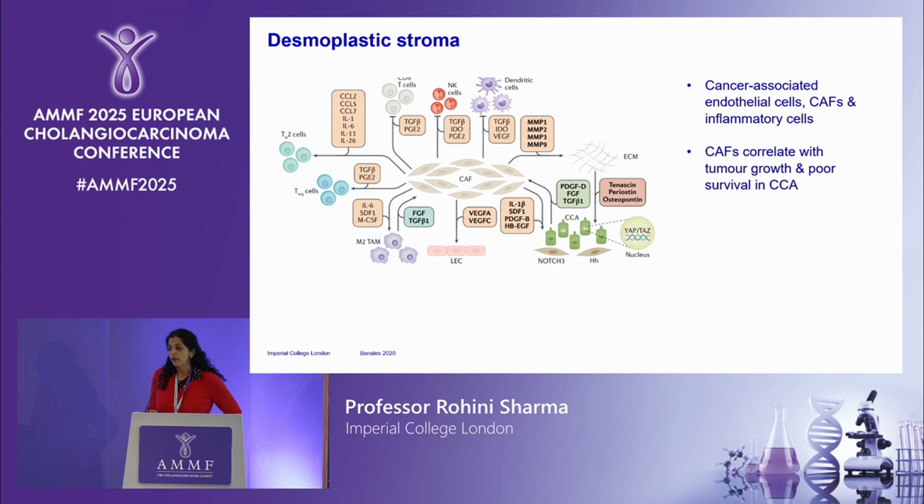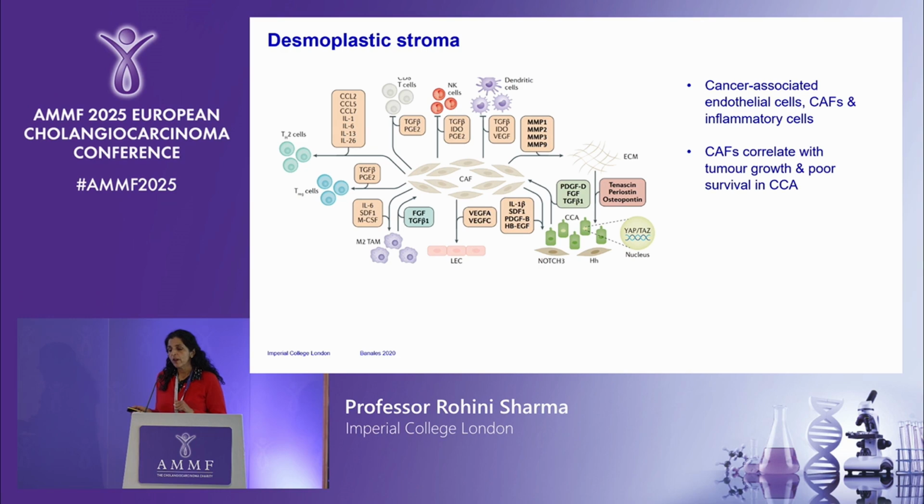What hasn't been really discussed, and I think is also really important, is the tumour microenvironment. So we do know that cholangiocarcinoma has a very strong stromal reaction, which is very much driven by the cancer-associated endothelial cells and cancer-associated fibroblasts that are here.